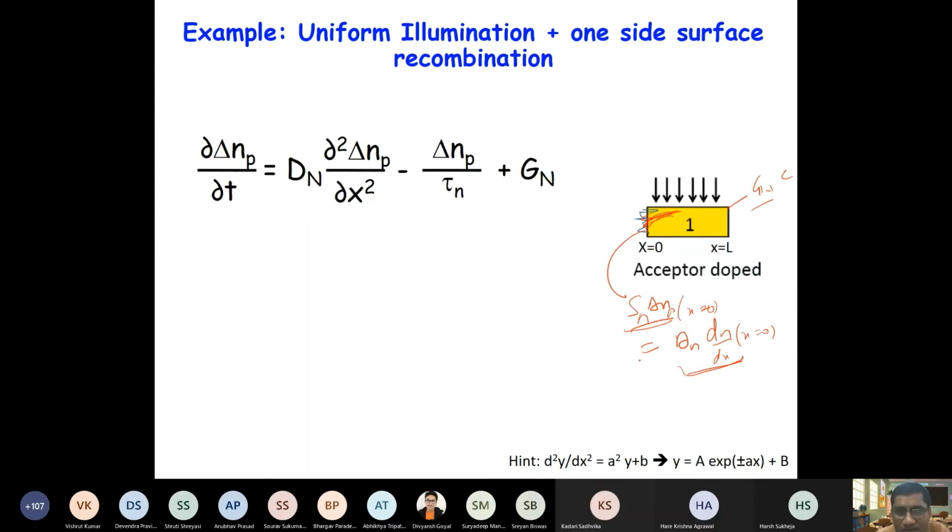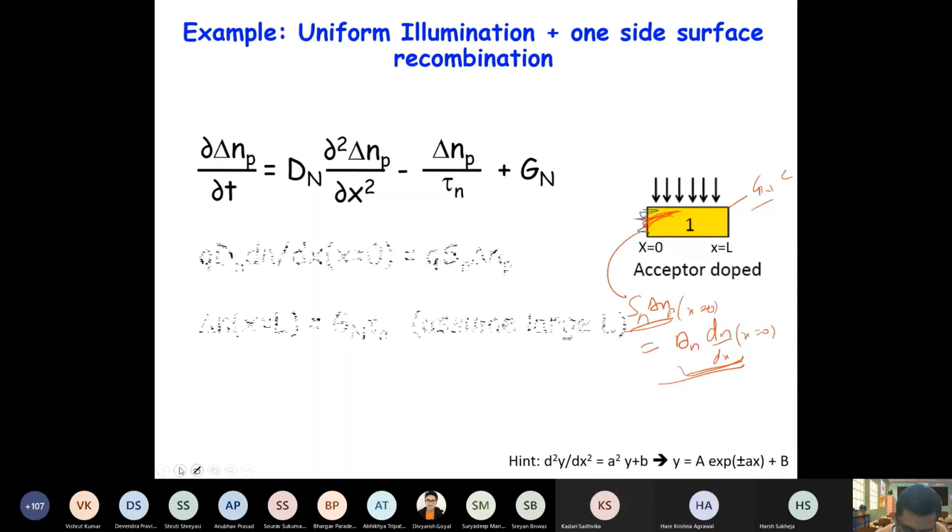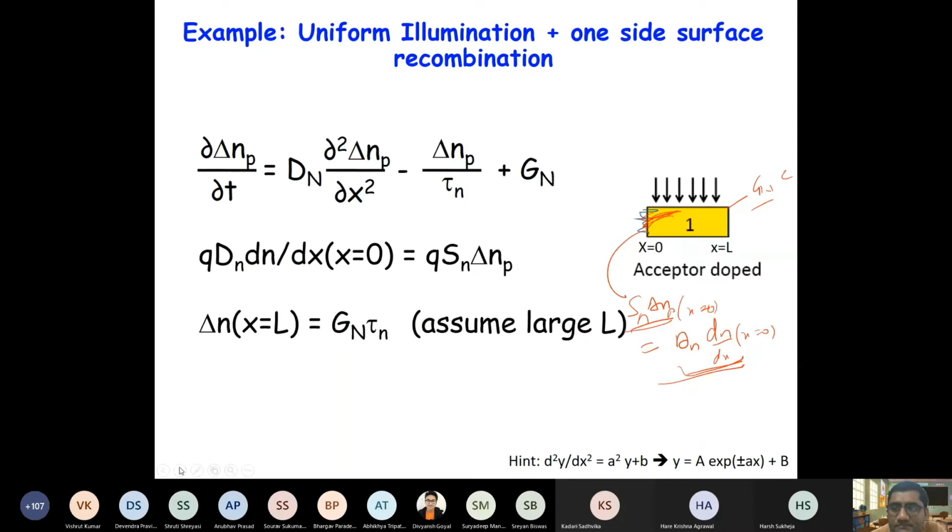So now we have two boundaries, x equal to 0 and x equal to L. At x equal to 0 this will be the boundary, and at x equal to L your delta n will be G tau, correct? Now it will be G tau when we assume L to be large, because if L is small, it will basically fall within the same length and may not reach this. So L must be much larger than the diffusion length.